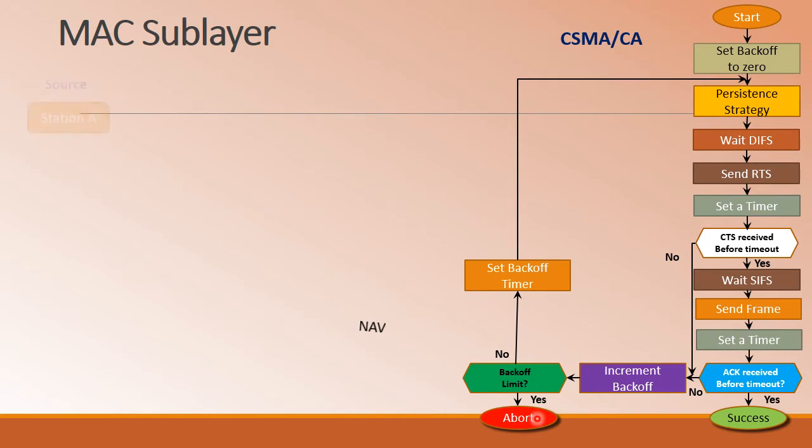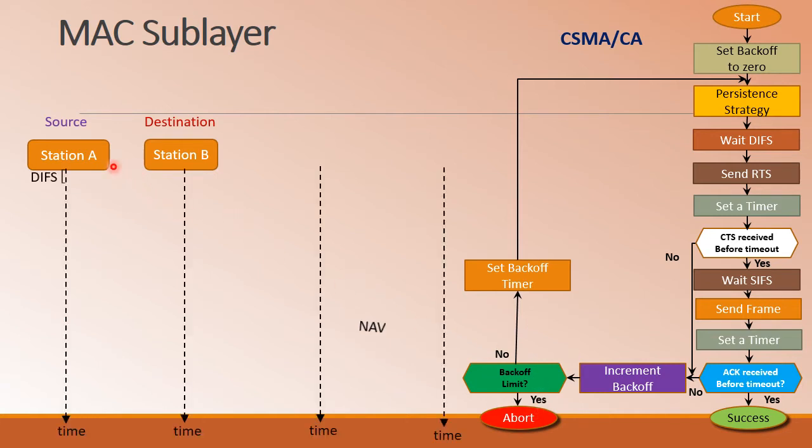The same could be explained in the timeline, the frame exchange timeline. We have considered four stations. Station A and station B are the sender and receiver: station A is the source, and station B is the receiver.